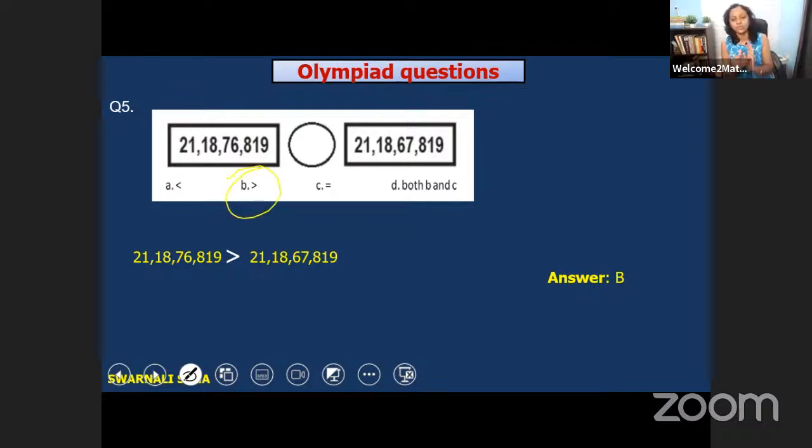Okay, very good. You all have done correct. Answer B is the right one, this number is greater than this number. Very good. It's B. Nice. Now let's move on and solve one more question.